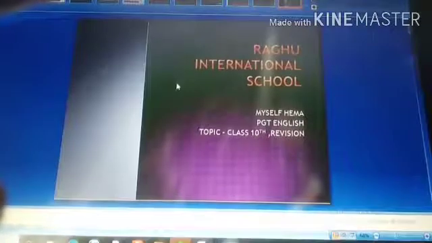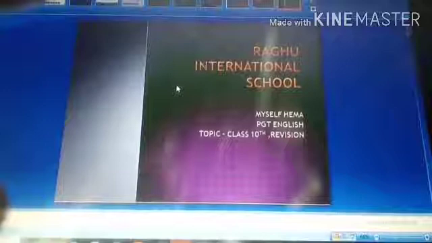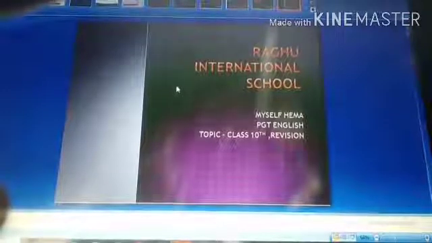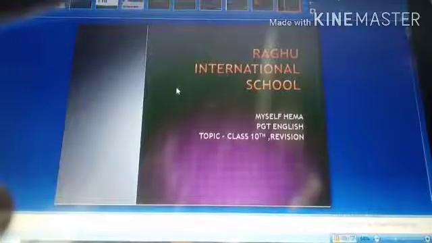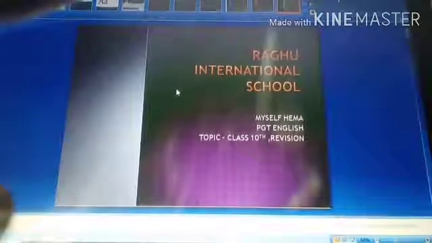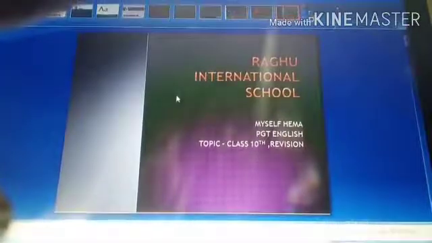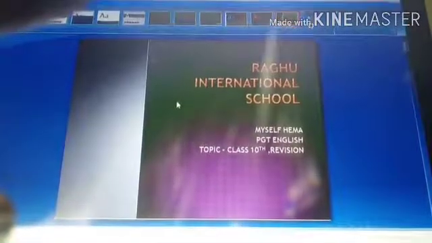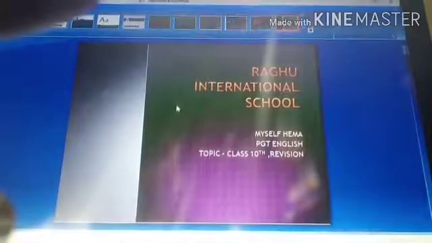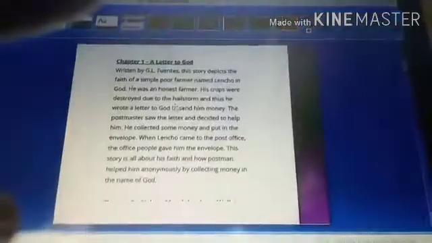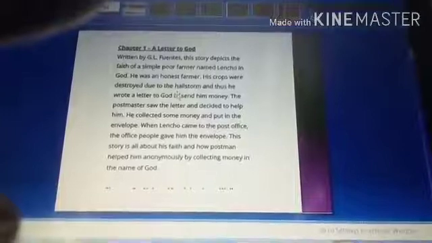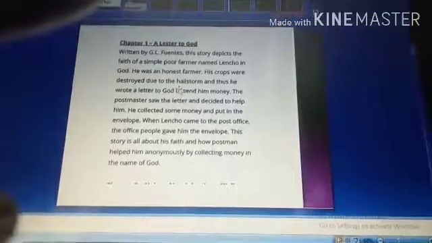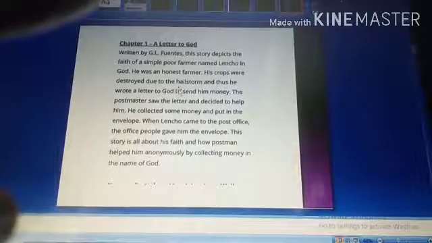My dear kids, before moving deep into the chapter, the first and foremost key point I want to tell you is that before reading a poem or a chapter, try to learn the writer's name, because it's a very essential question, my dear students. It's not only for the half-yearly, it's for your entire career, my dear kids. So the first and foremost thing is you need to learn the writer's name.